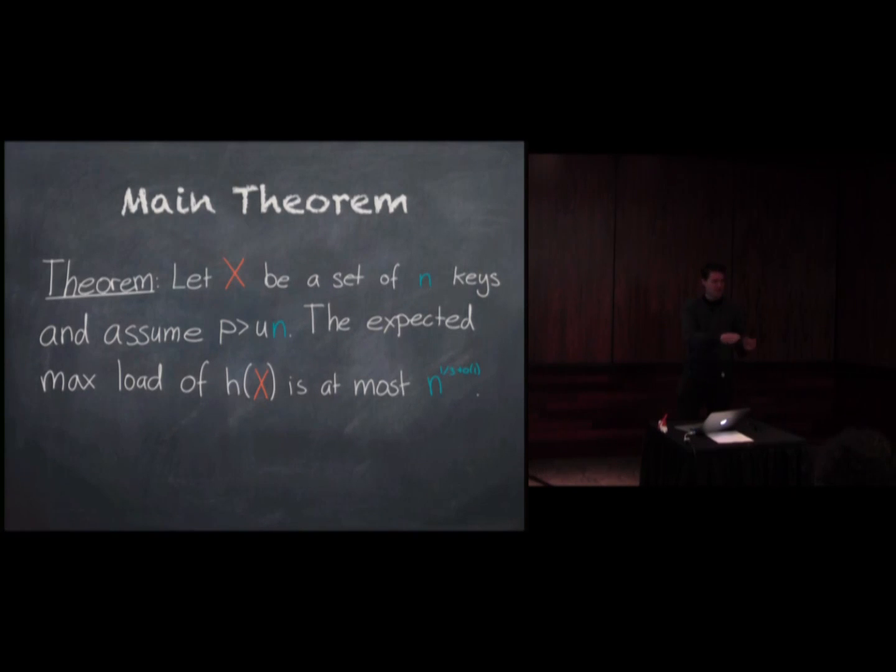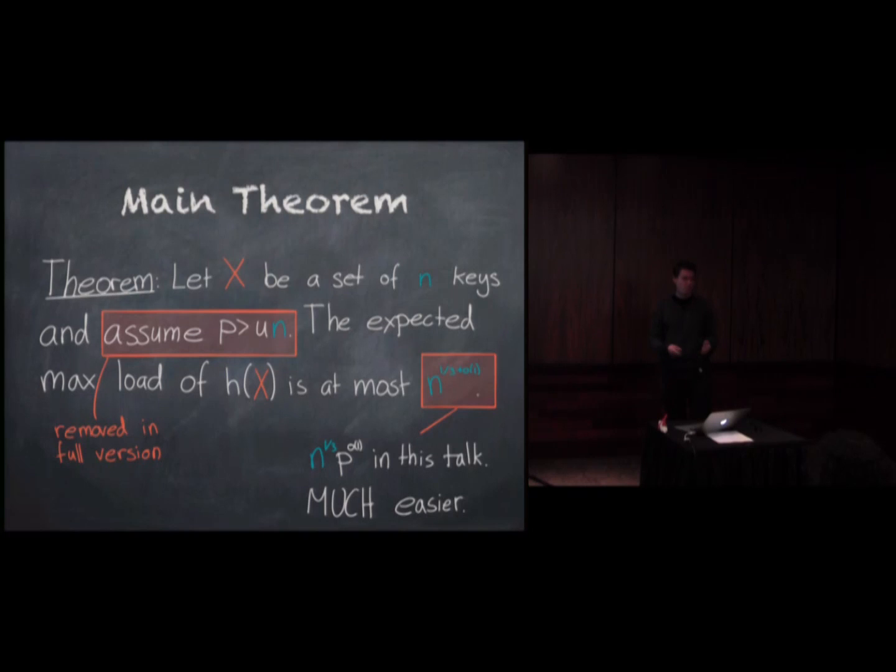This assumption is a little weird, and I will remove it in the full version. It's not actually in the conference proceedings, but when I get time, I will upload it to arXiv, a version without this. And in this talk, I'll actually prove something much easier than this, but it will give you the feel of the full proof. So I'll prove cube root n times p to the little o of 1. And if p is polynomial in n, that's maybe a reasonable assumption, then the result is the same, but p might be much larger, right?